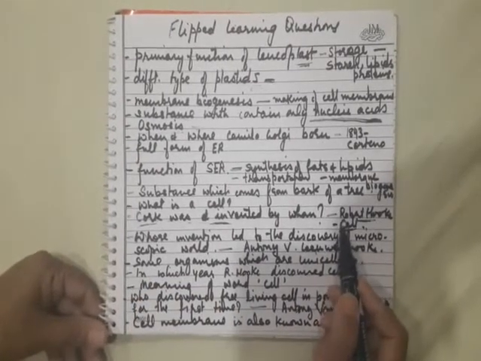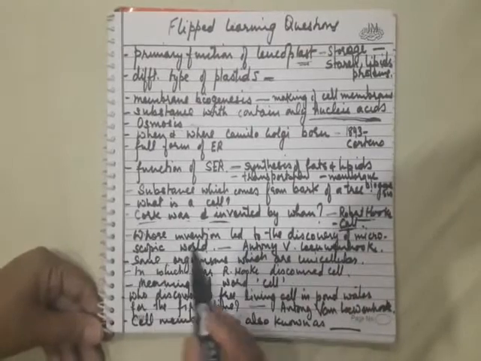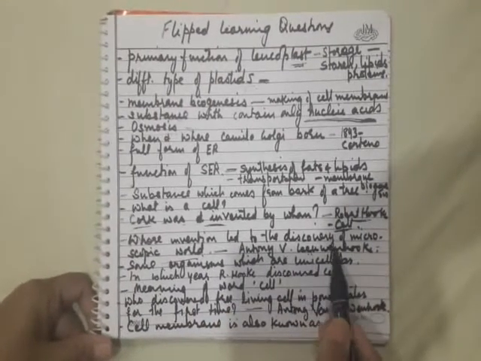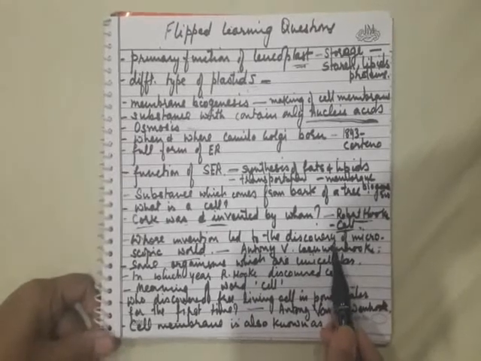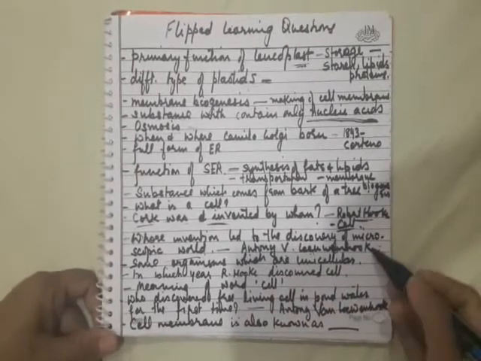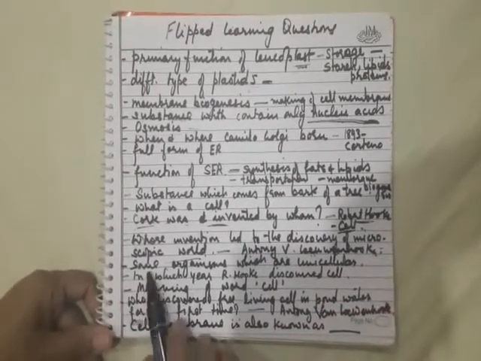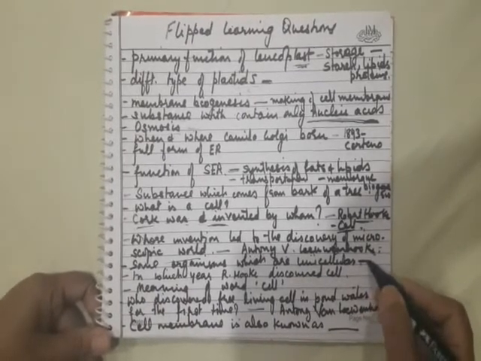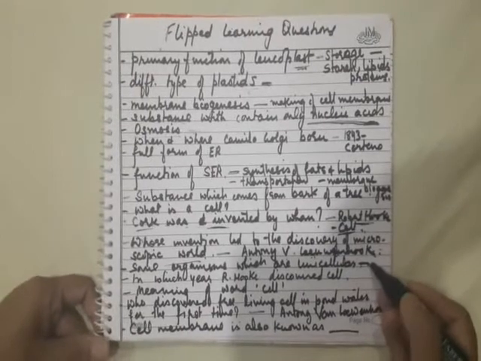It will be more clear in my next video. Whose invention led to the discovery of the microscopic world? It is Antony van Leeuwenhoek, who discovered the first living cell through his first designed microscope. Some organisms which are unicellular are amoeba, paramecium, chlamydomonas and bacteria.